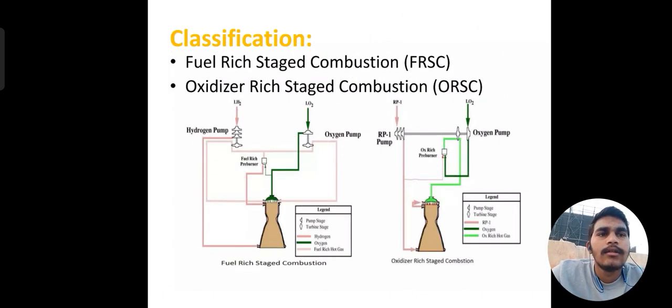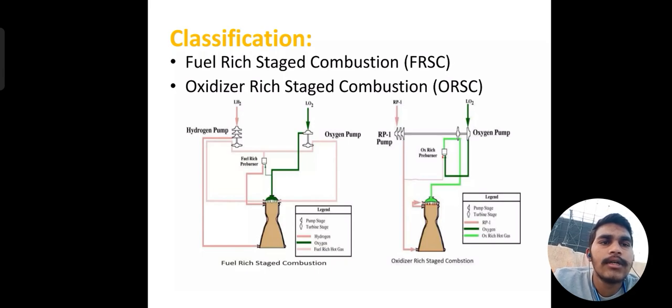Classification. The staged combustion cycles are classified into two types: FRSC and ORSC, that is, fuel-rich staged combustion and oxidizer-rich staged combustion. You can see the figures here, which were provided by me, showing the difference between fuel-rich staged combustion and oxidizer-rich staged combustion.